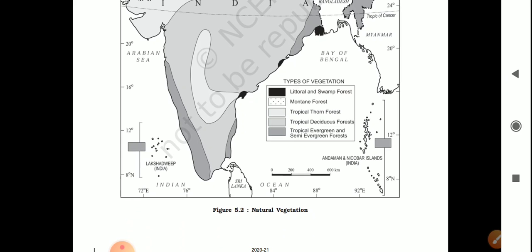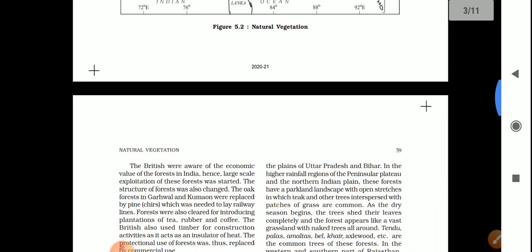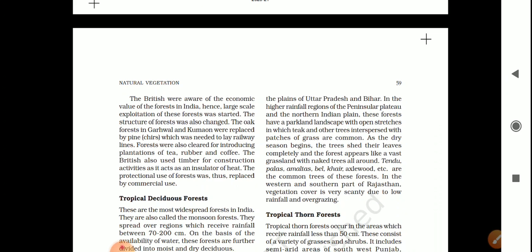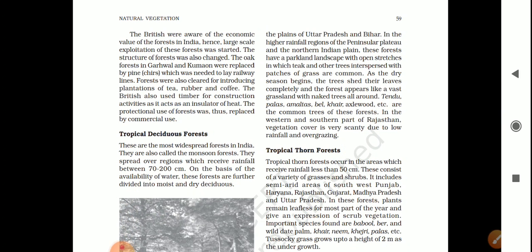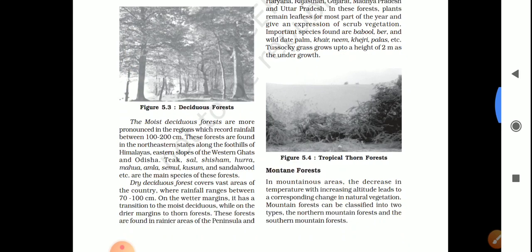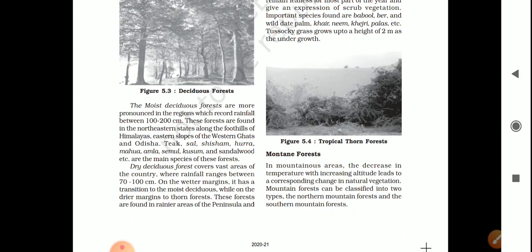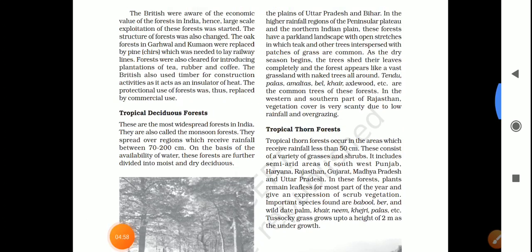So these types of forest are divided into two types. One is dry deciduous and another one is moist deciduous, found in 100 to 200 centimeters of rainfall, right? Different types of trees grow in this area: teak, sal, shisham, hora, mahua, amla, semal, kusum. So these are the types of trees found in these areas.